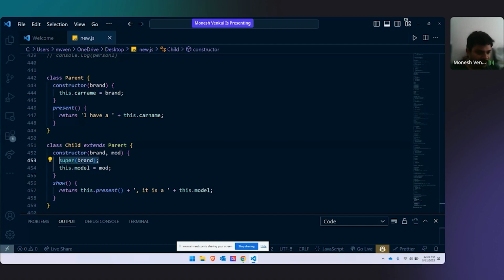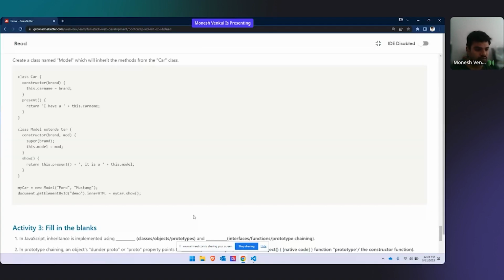Can a different word be used in place of brand? You can use anything. It's just a variable name. Here also make sure it has Monish. That's it. Yes, it is single inheritance, Ravindra.